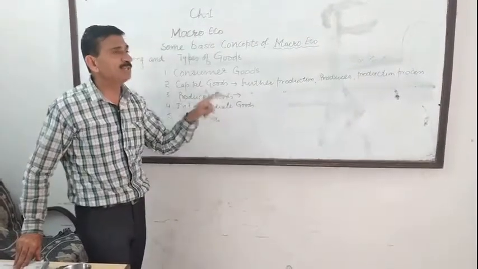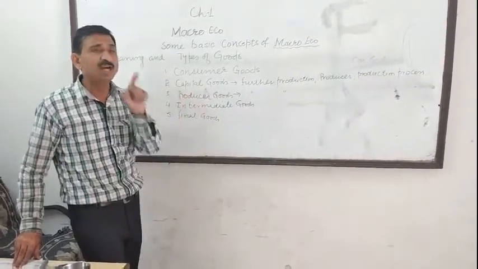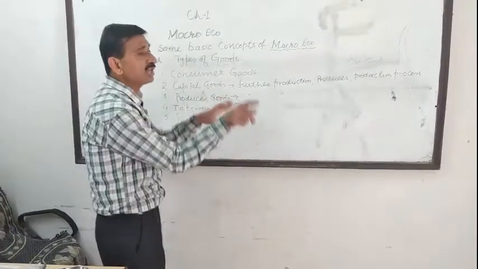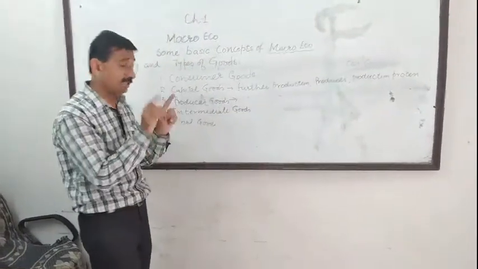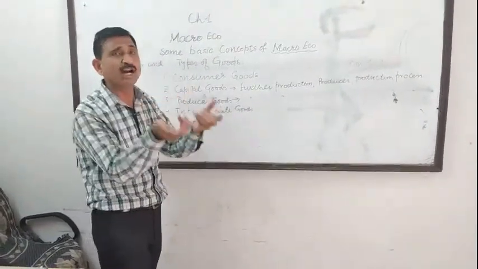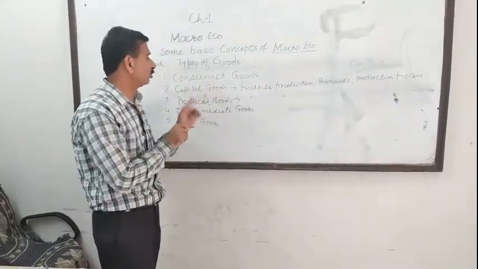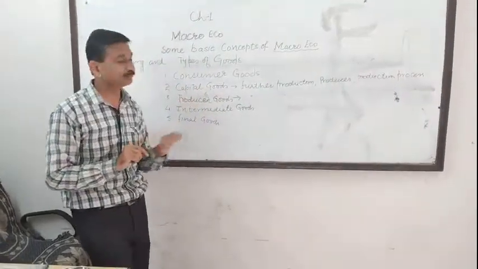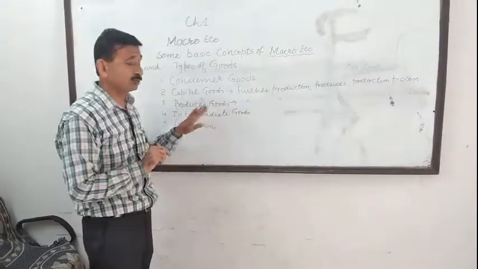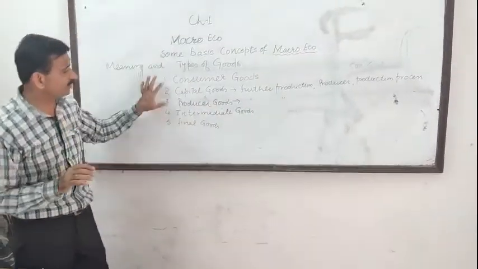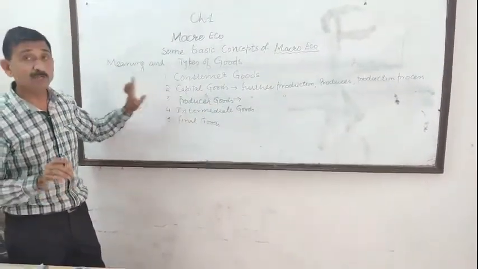At the same time, capital goods are high value goods. For example, nuts and bolts. Nuts and bolts are used in production, but they are not of high value, so they should not be included in the category of capital goods. Capital goods and producer goods. I expect that you are able to differentiate between capital goods and producer goods.